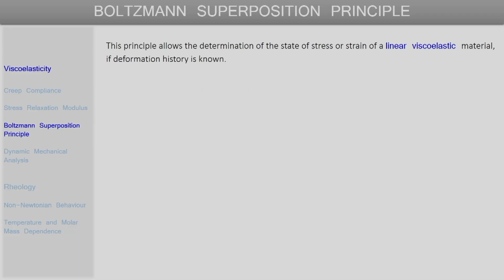So, the Boltzmann superposition principle, as we discussed, allows the determination of the state of stress or strain in a linear viscoelastic material, provided the deformation history is known. It must be stressed that this principle works only for linear viscoelasticity. Of course, if the viscoelastic behavior is non-linear, it is much more complex, and the simple models that we have been discussing will not apply. So, for linear viscoelastic behavior, this Boltzmann superposition principle can be applied.